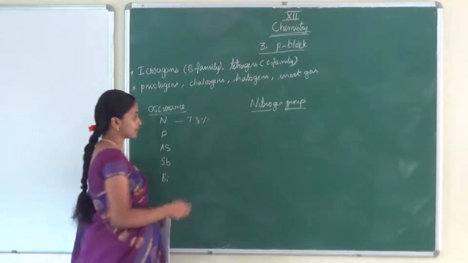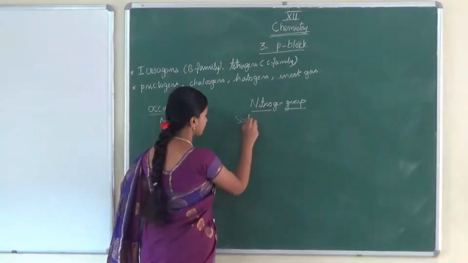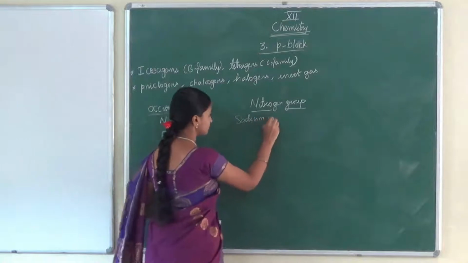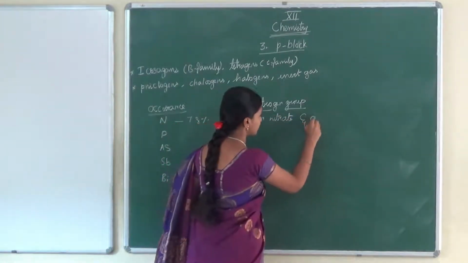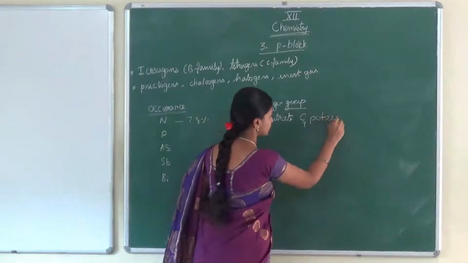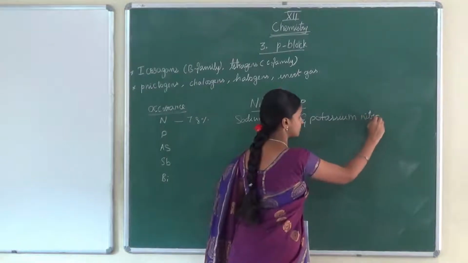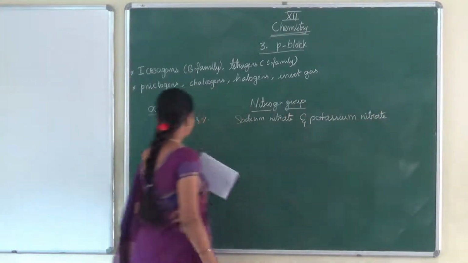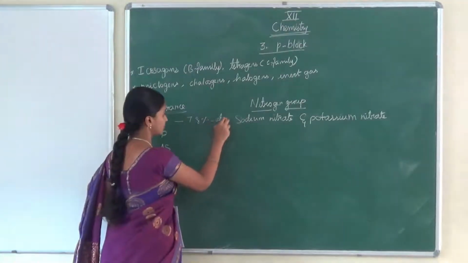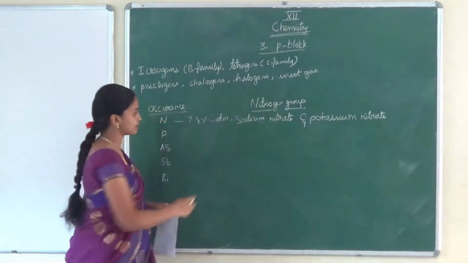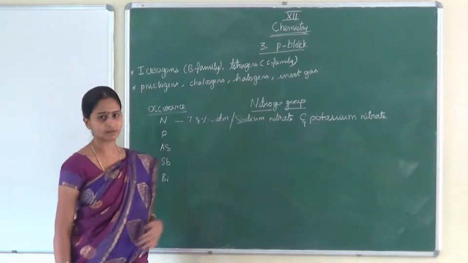In the earth crust also nitrogen is present, in the form of sodium nitrate and potassium nitrate. In the earth crust we are having sodium nitrate and potassium nitrate. In this form we are having.